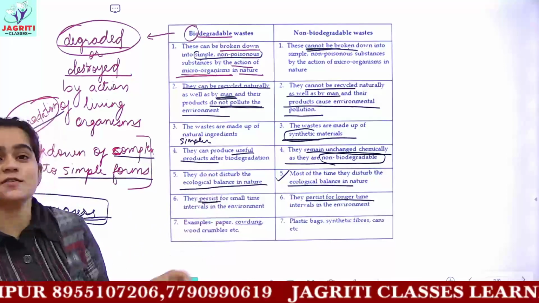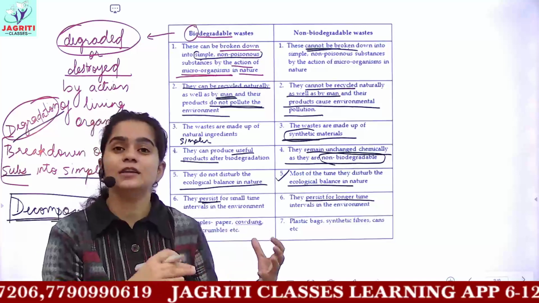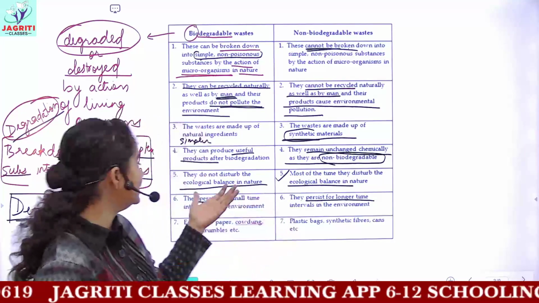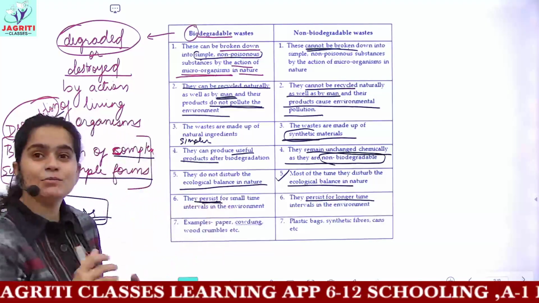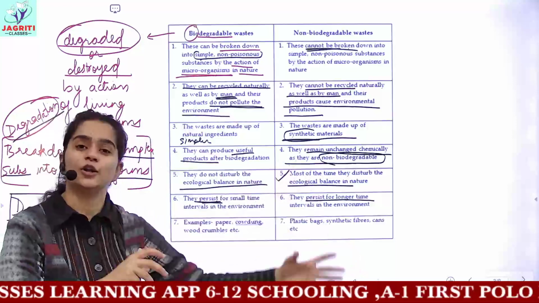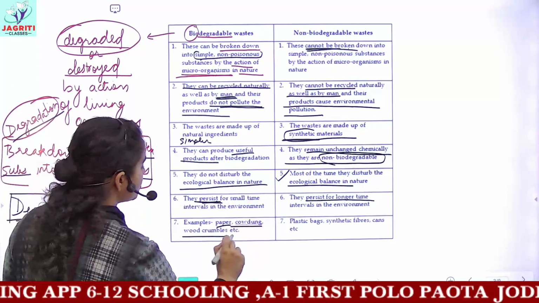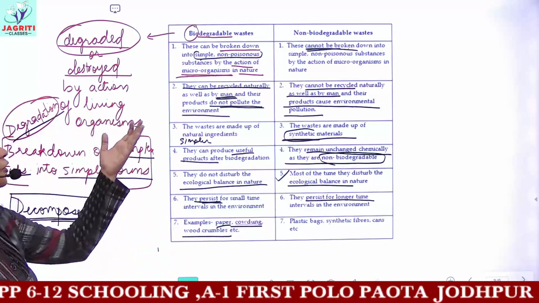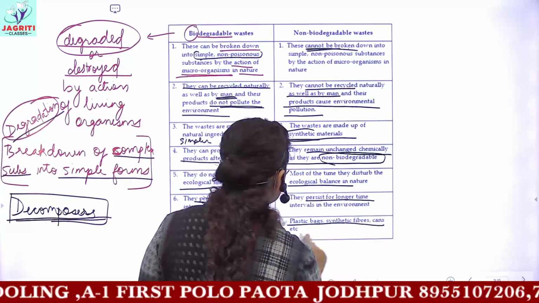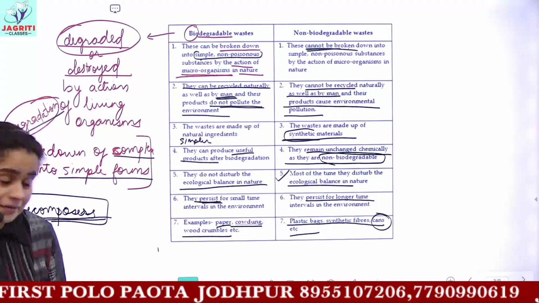Whereas these waste, if you throw a paper instead of polythene, then after 15 to 20 days, you will not be able to see that paper. So what is the meaning? That they remain for very less time in the environment, whereas these wastes are non-biodegradable, they persist for a longer time. Seventh is the example, that is paper, cow dung and wood crumbles are biodegradable, whereas plastic bags, synthetic fibers, cans, all these are non-biodegradable.